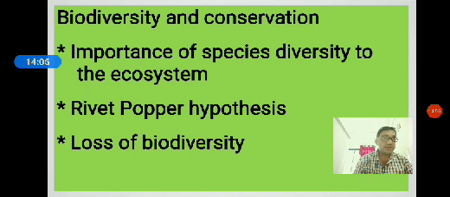So if biodiversity decreases in an ecosystem, what effect are we going to see? That concept was very clearly explained by Paul Ehrlich through one example. He compared the functioning of the ecosystem to an aeroplane, and its rivets to each species.